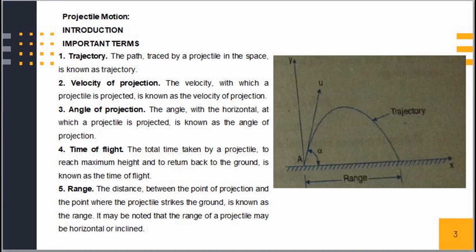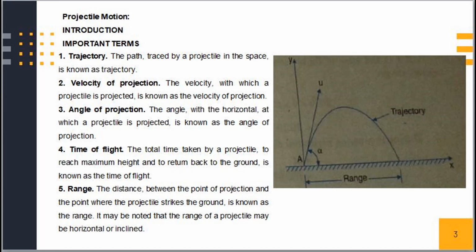Important definitions. The definitions of the terms used in these videos are given with reference to figure. Number 1. Trajectory. The path traced by the projectile is called as its trajectory. Number 2. Velocity of projection. The velocity with which the particle is projected is called as velocity of projection. Number 3. Angle of projection. The angle between the direction of projection and horizontal direction is called as angle of projection. It is denoted by alpha.